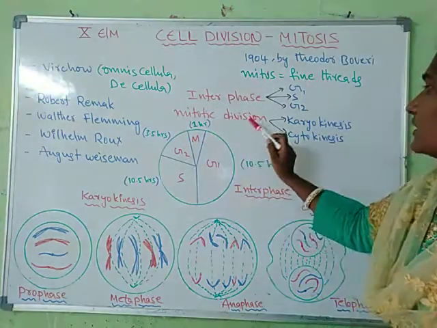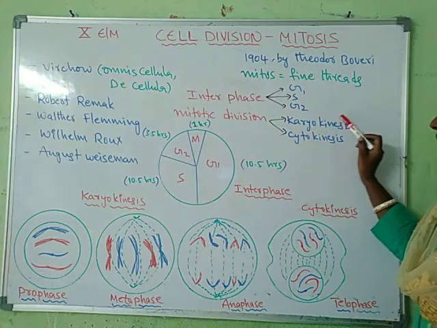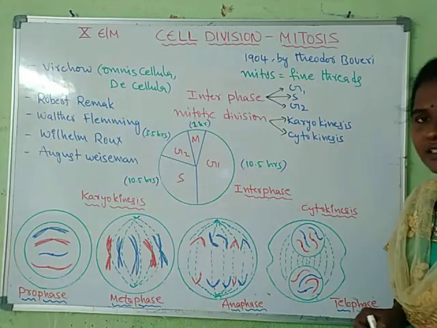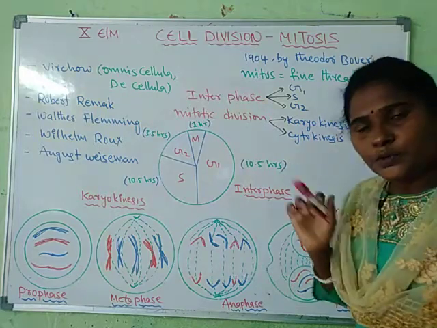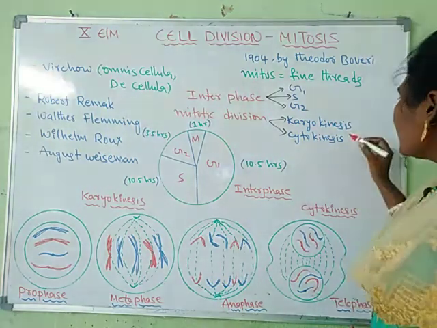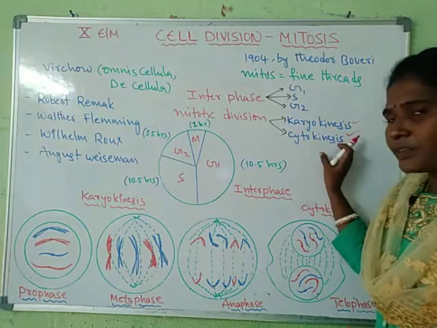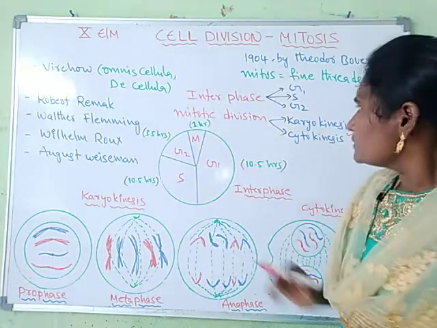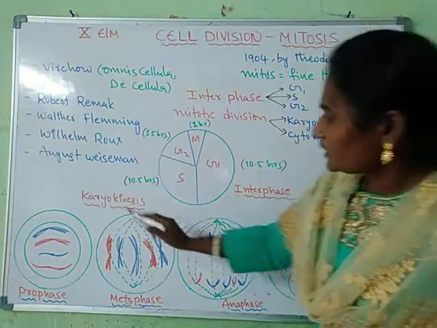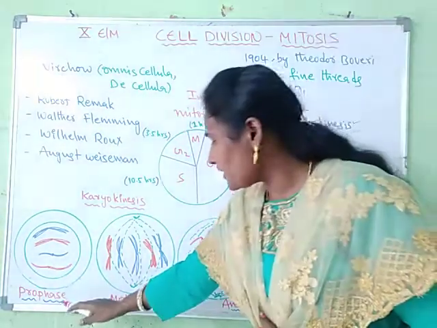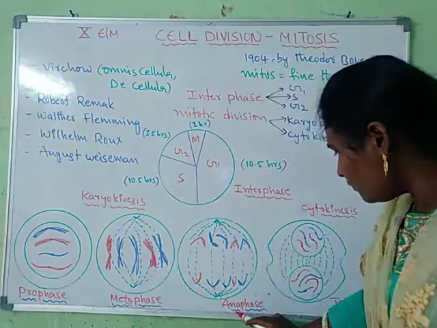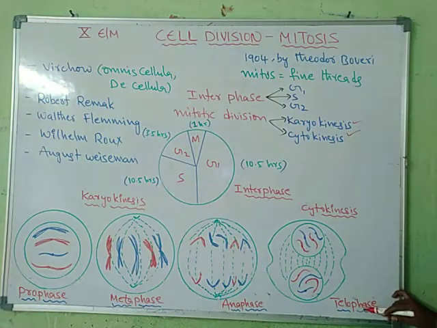Mitotic division occurs in two phases like karyokinesis and cytokinesis. Karyokinesis is a division of nucleus and cytokinesis is a division of cytoplasm. So in karyokinesis there are four phases: prophase, metaphase, anaphase and telophase.